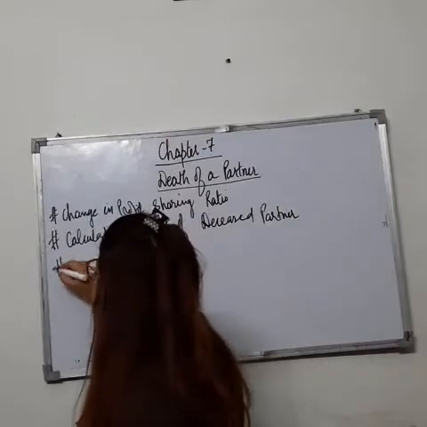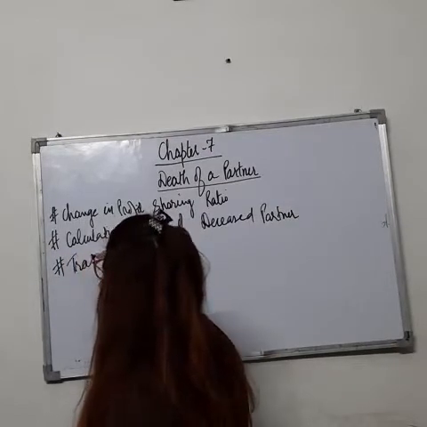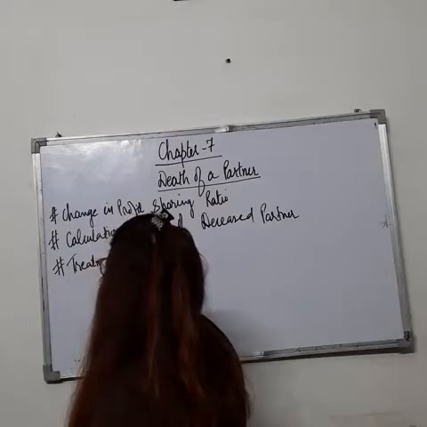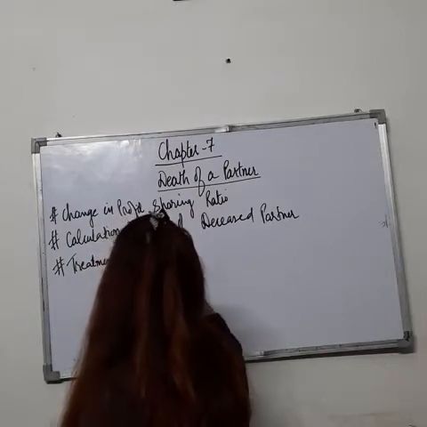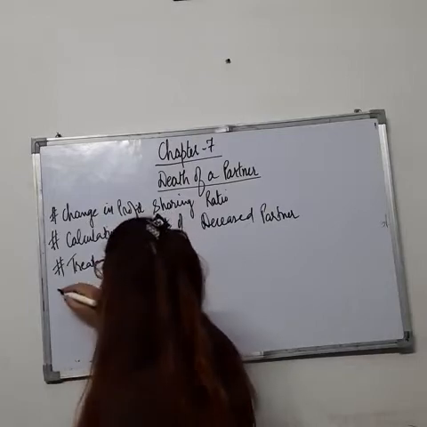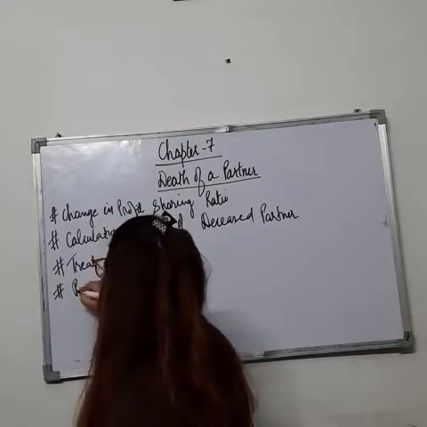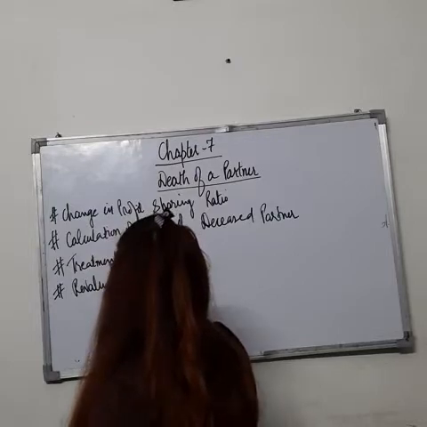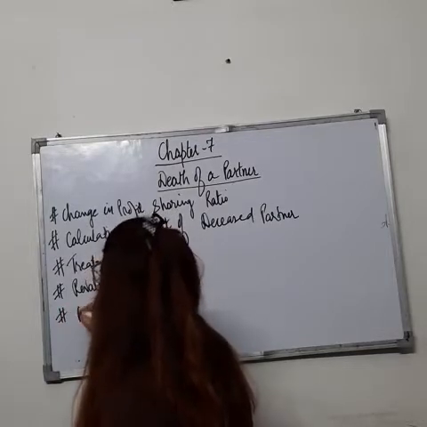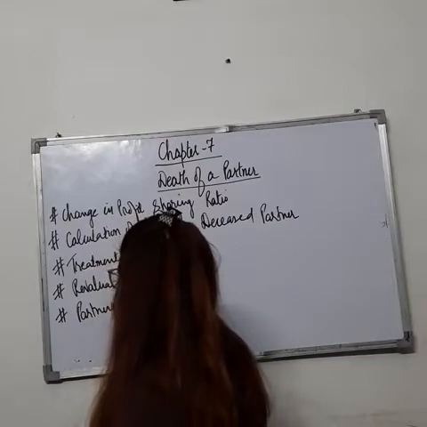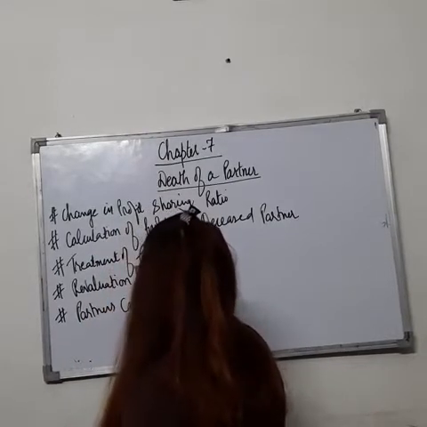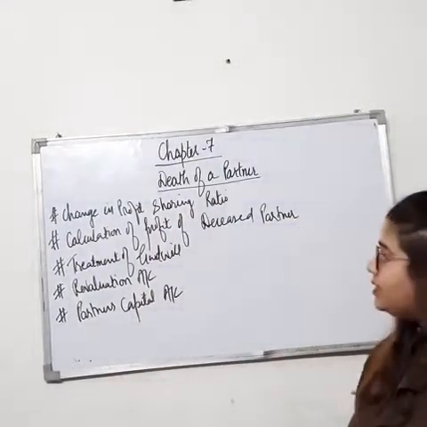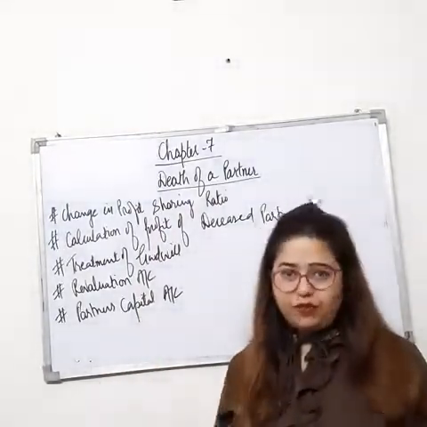Next is treatment of goodwill. Another one is revaluation account. And partners capital account. So these topics we will discuss in chapter number 7, death of a partner.